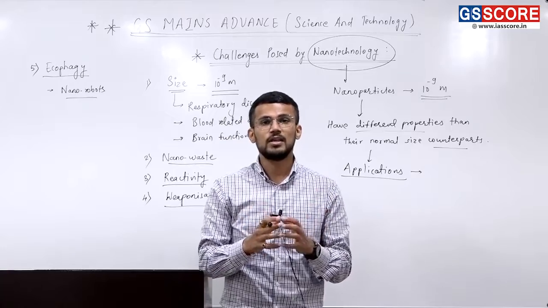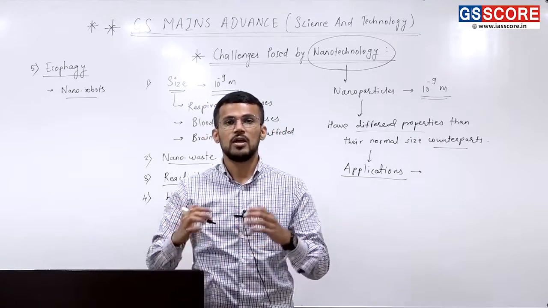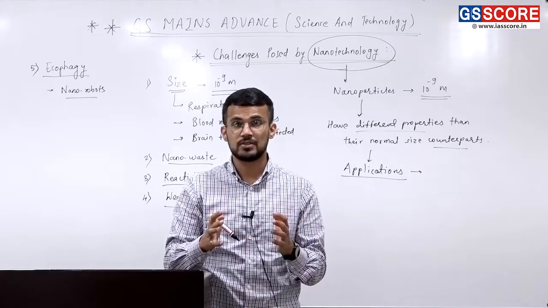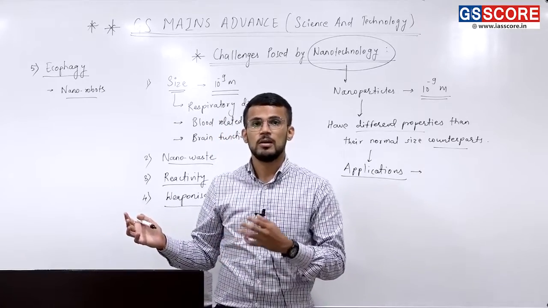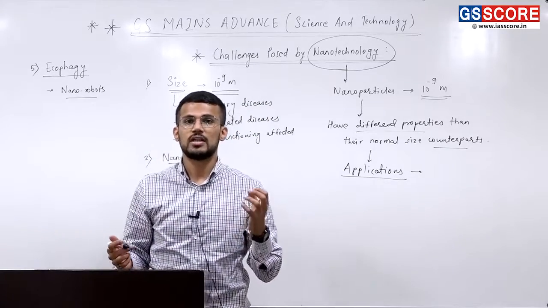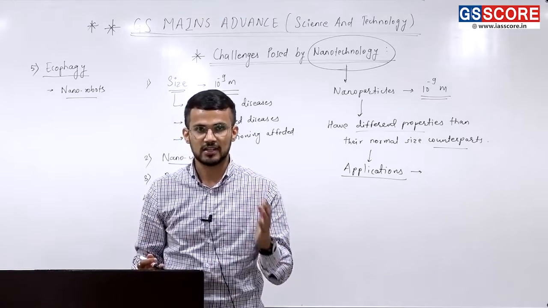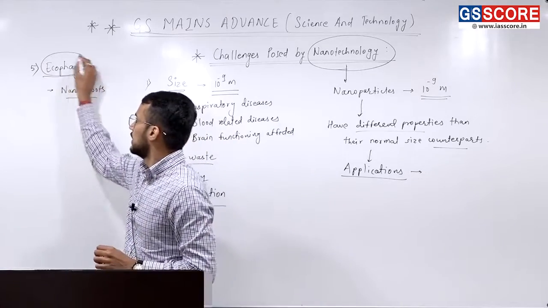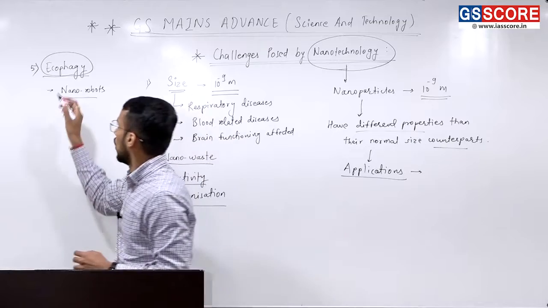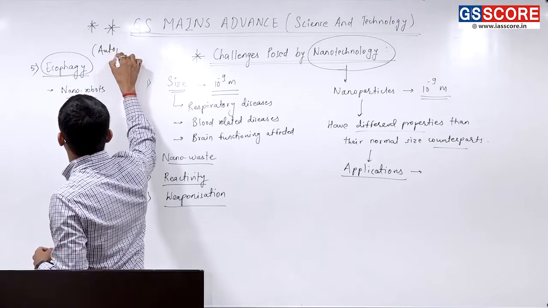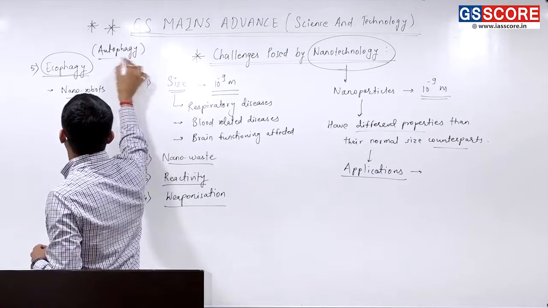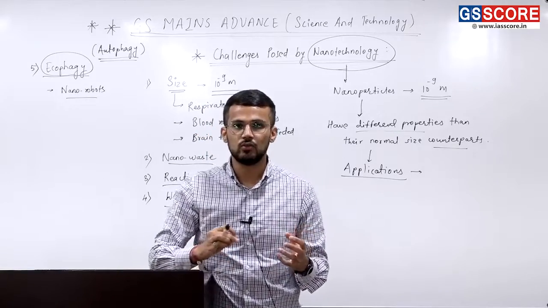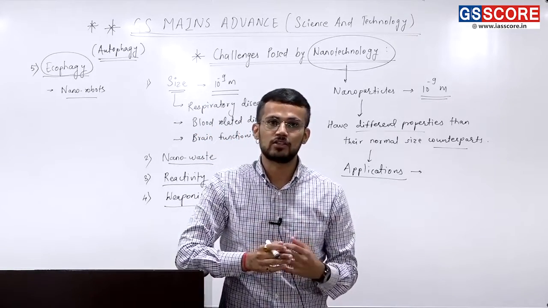But there may be a chance that these nanorobots may go beyond the orders or commands of human beings. And if that happens, they say that these nanorobots may pose a threat to various ecological components. That threat posed by nanorobots to ecological components is what is called ecophagy. It is similar to autophagy, which is exhibited by one of the cell organelles called lysosomes. Lysosomes are also called suicide bags of our cells.